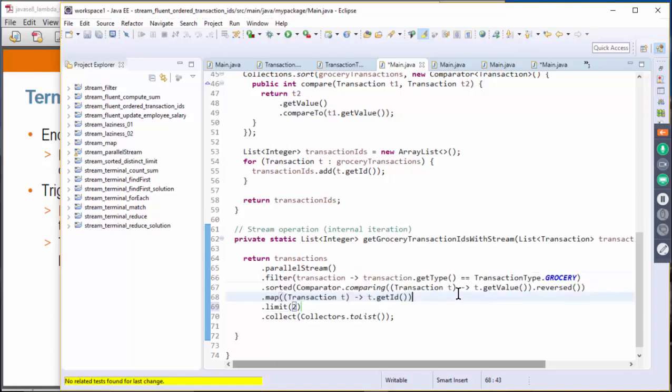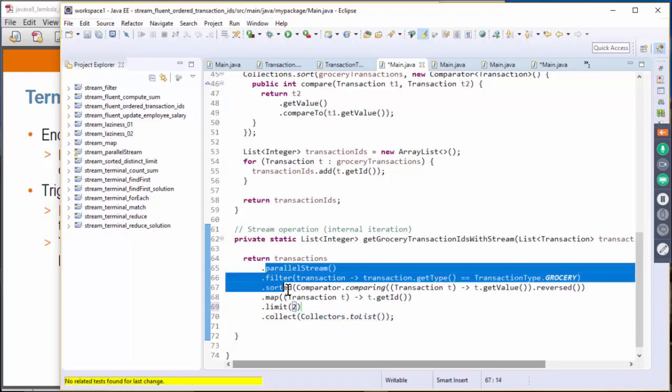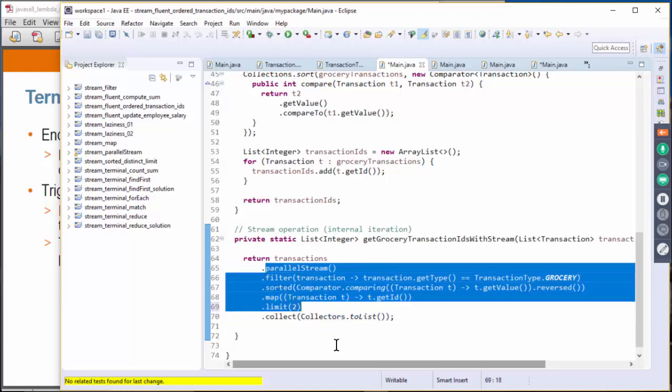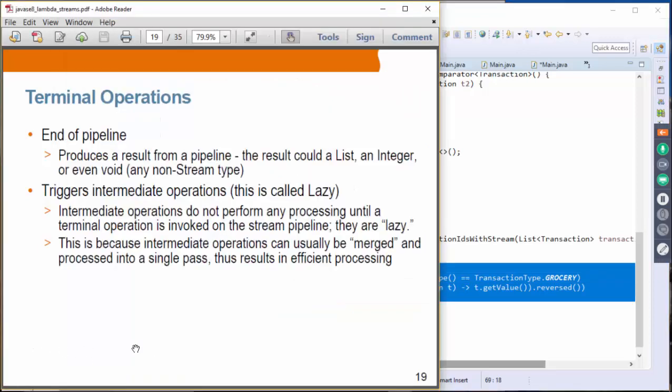Until this terminal operation gets executed, which is always guaranteed to be the last one, we do not want to process the intermediate streams, because we'd like to look at all these intermediate operations and then figure out the most optimized way of performing this stream processing. That is what is called the lazy operation.